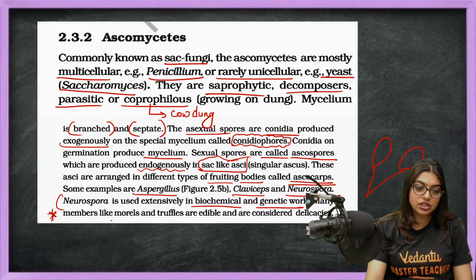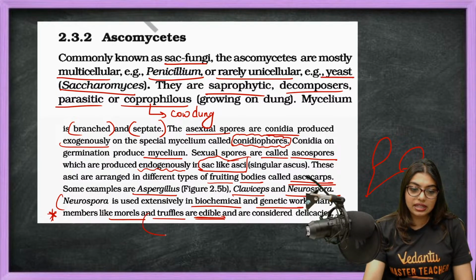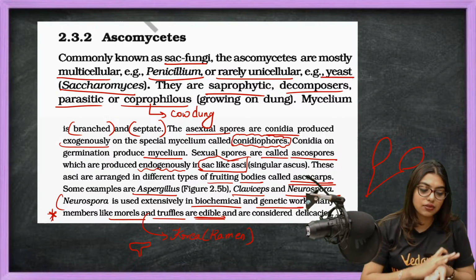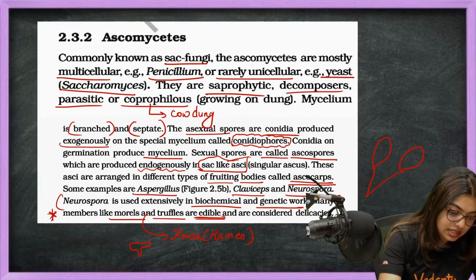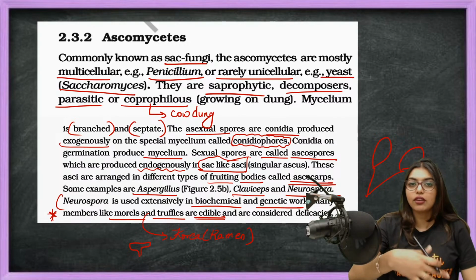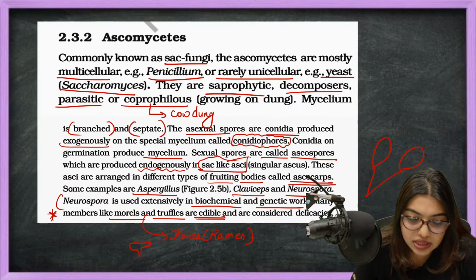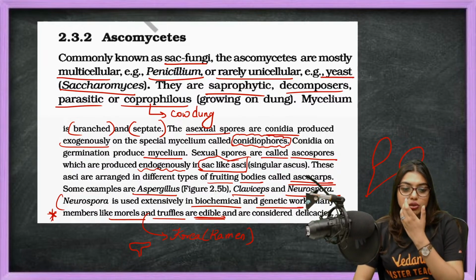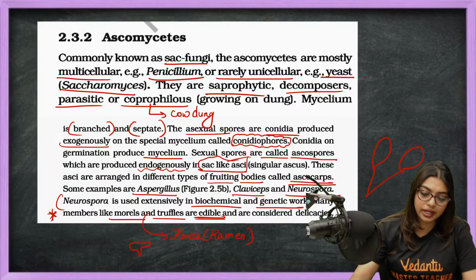At the same time, students, there are morels and truffles which are edible. This is mainly consumed in places like Korea for ramen noodles. Morels will be sliced in front of them, and that has a special cost by itself. For that add-on you have to pay more money. Morels and truffles are not as common as mushrooms, a little more rare.